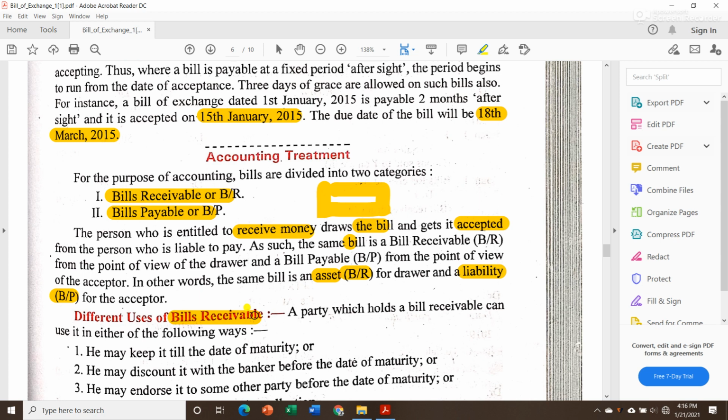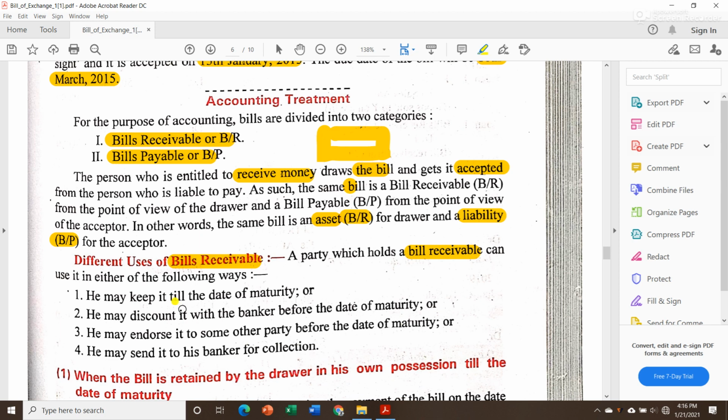Now let us see a party who holds a bill receivable. Let us assume that we are the party holding a bill receivable and we will be receiving money in future. Now how can we use this bill receivable? We can use it in 4 different ways. The first one is he may keep it till the date of maturity.